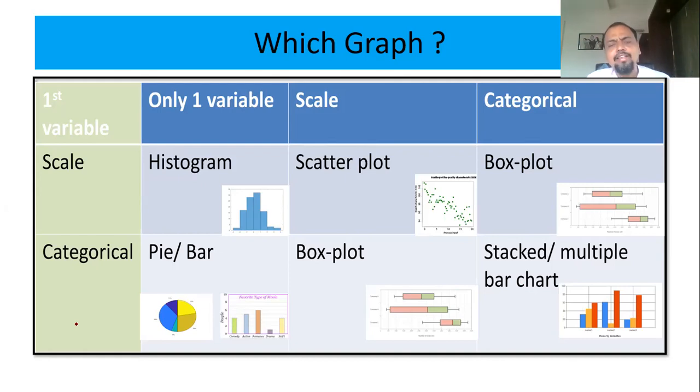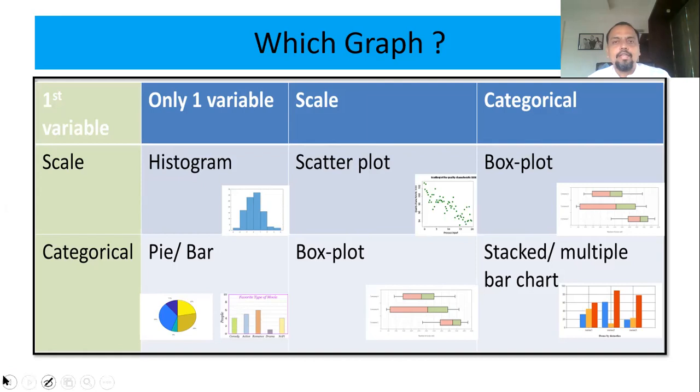Because I've seen many times it is said that your thesis or your research paper should have a t-test. Draw a chart once, find a mean and median, that is enough. So no, it is not that way. First, you have to understand the purpose and the data, and then decide which descriptive or summary statistics to use, which graph to use, or which hypothesis test you should use. Okay, clear?